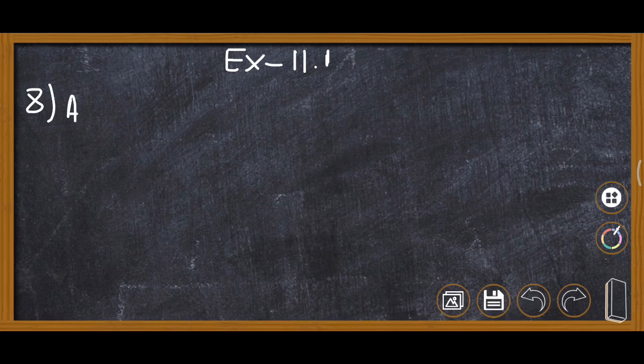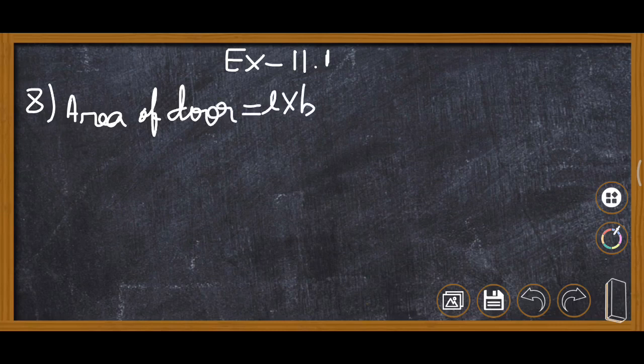Door is in the shape of rectangle, so formula of area of door will be L multiply B, length multiply breadth. Length of door is 2 meter and breadth is 1 meter, so 2 multiply 1, it is 2 meter square.